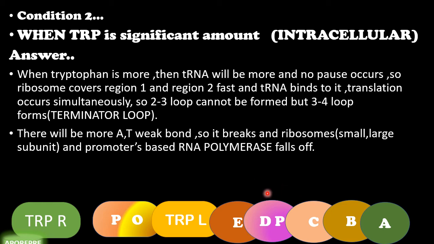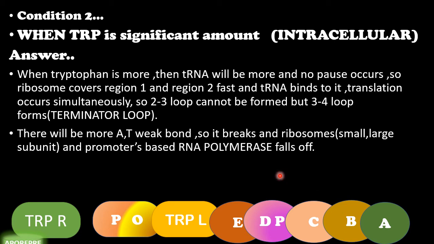So when the tryptophan amount is sufficient, tryptophan biosynthesis will not occur because of the weak AT bonds in region 3. And when tryptophan is low, what happens? The pause occurs and the region 2-3 stem loop will be formed because of complementary base pairing, and region 3 will have more GC content. The expression proceeds and tryptophan synthesis is occurring. This is the 2 conditions.